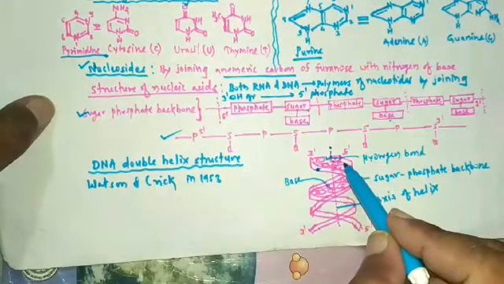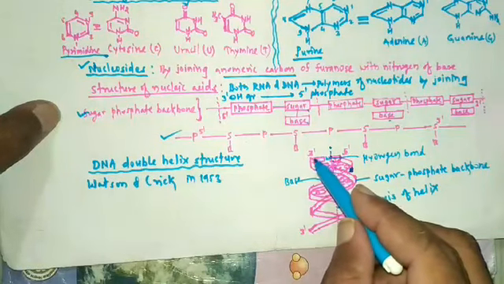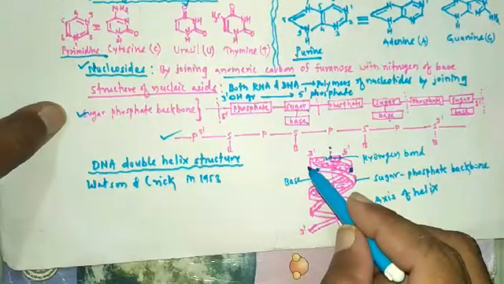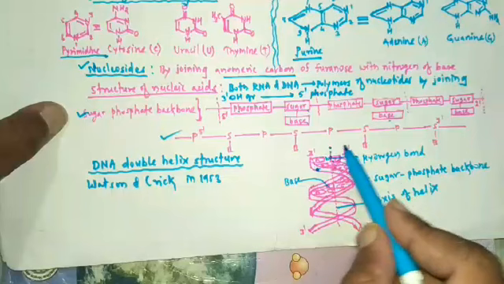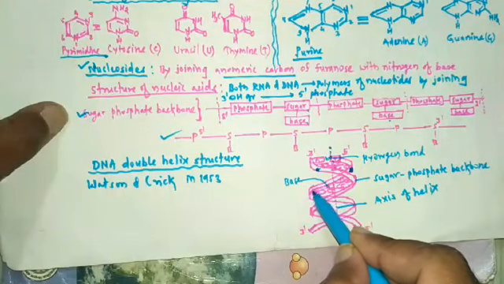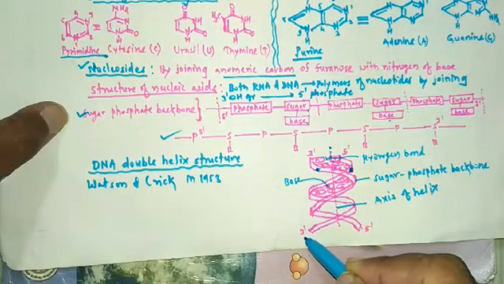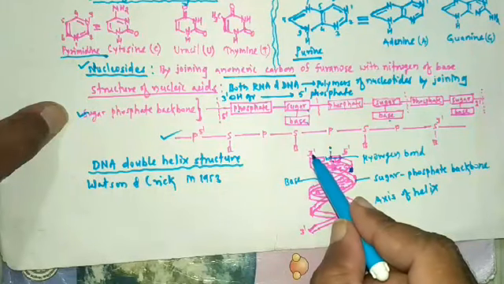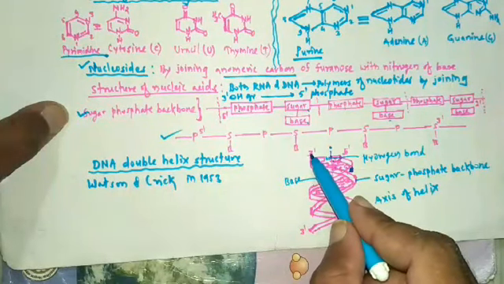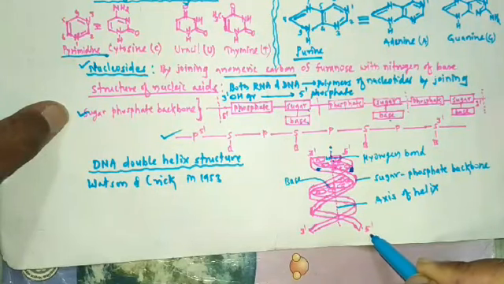So the two strands run in opposite directions. This nucleotide chain runs from the 5 end and ends at the 3 dash end, while this strand starts from 3 dash and ends at the 5 dash end.